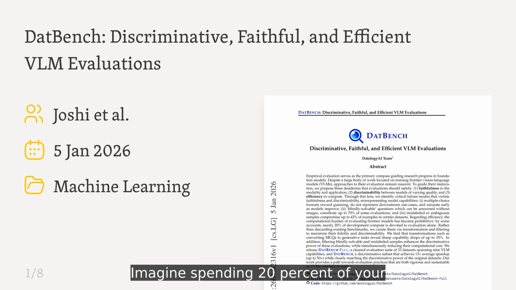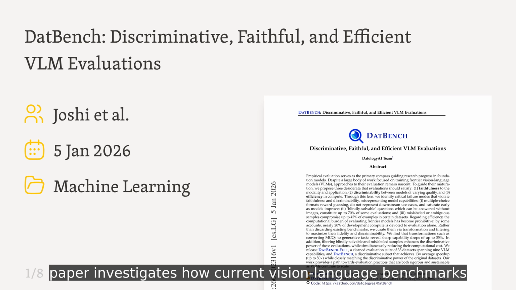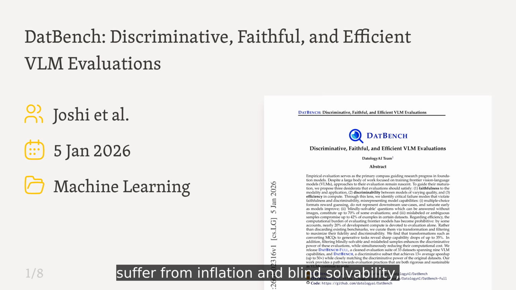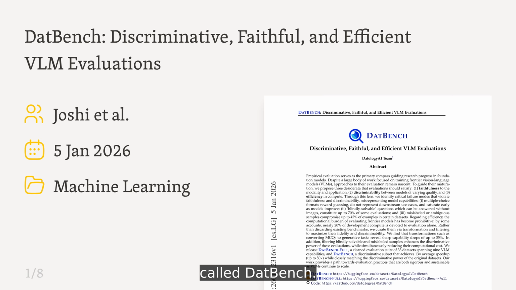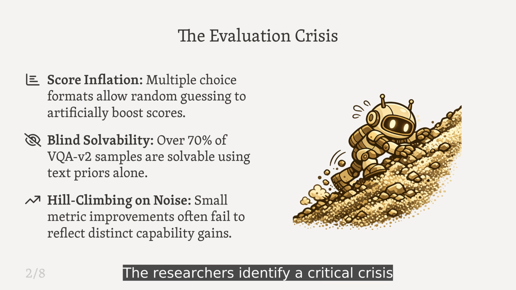Imagine spending 20% of your total development compute on evaluations, only to discover you were optimizing for statistical noise the entire time. This paper investigates how current vision language benchmarks suffer from inflation and blind solvability, and proposes a rigorous new framework called DatBench. The researchers identify a critical crisis where benchmarks guide development in the wrong direction.